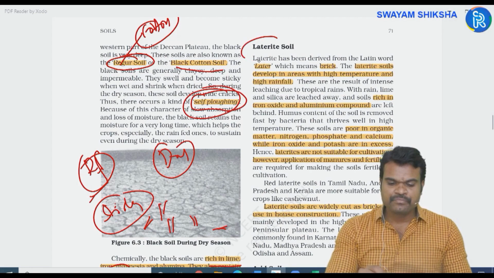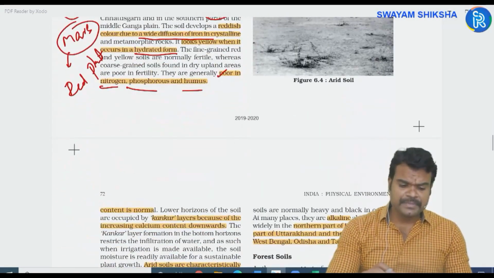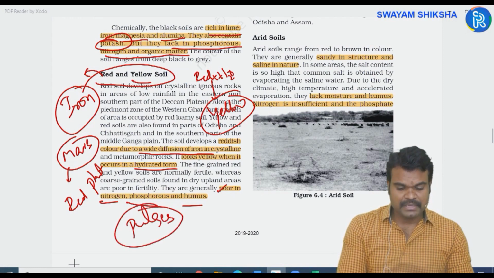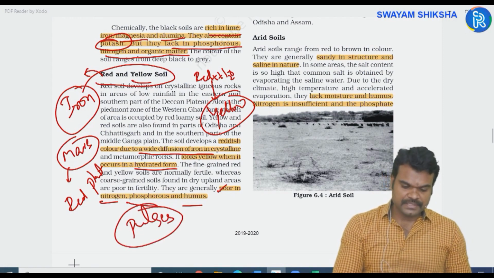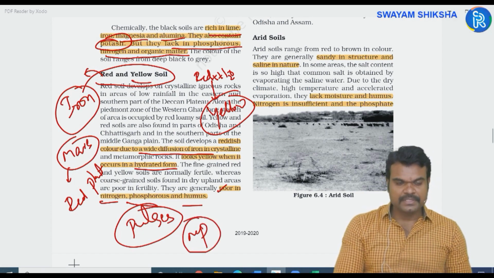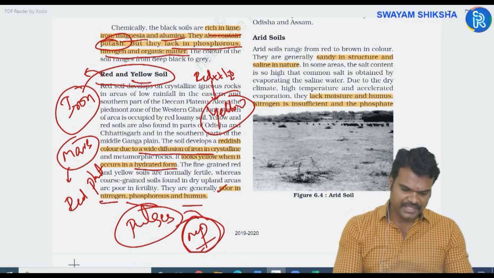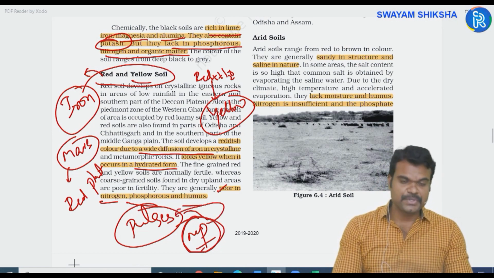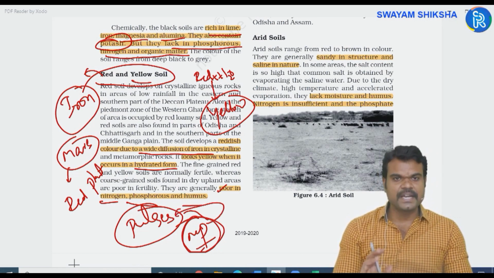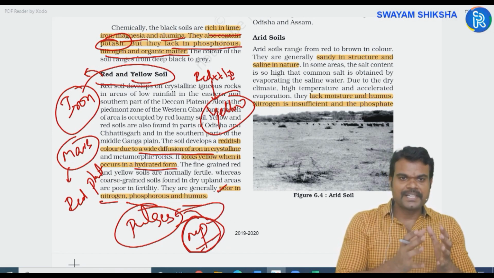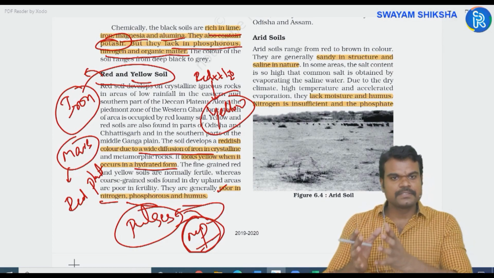Next, when it comes to the important crops, red soils are highly suitable for the cultivation of pulses. Red soils are generally found in states like Madhya Pradesh and Chhattisgarh. Madhya Pradesh is known for the wider distribution of red soils. That is why Madhya Pradesh is the largest producer of pulses in India. Why? Because it is endowed with red soils. So this is how you can interlink the soil type, climatic type, and the crop variety.